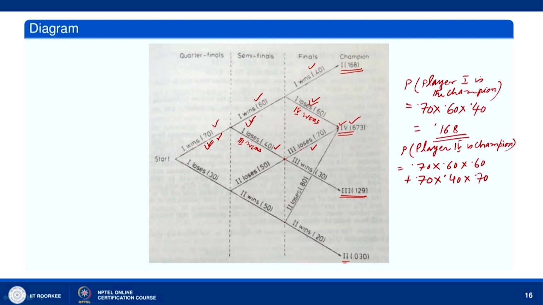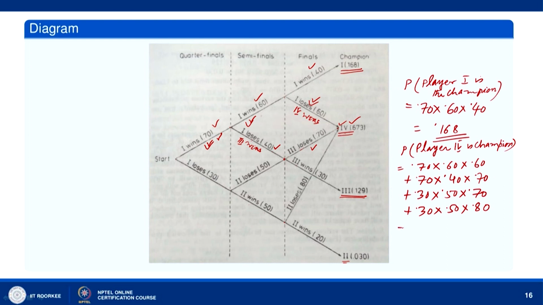Okay. So, I have considered this path. Okay, this path. Now, I have considered this path. I will now consider this path. Okay. So, 0.30 into 0.50 into 0.70. Okay. Now, you consider this path. Okay. So, 0.30, 0.50 and then 0.80. So, there are 4 paths which lead to 4 being the champion.